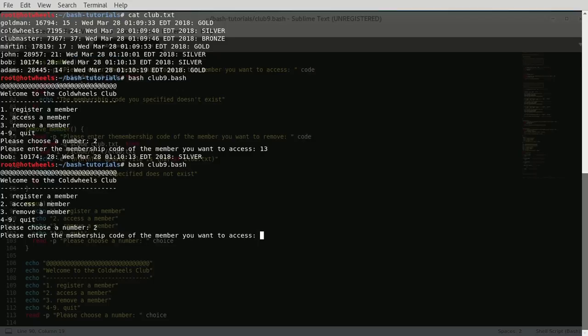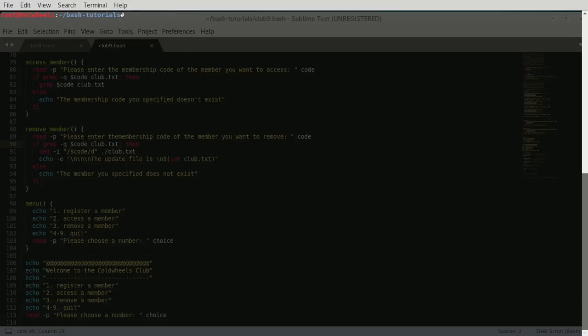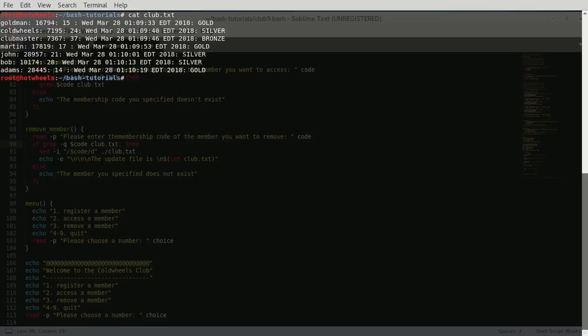And that's why if we want to access, for example, EDT, and EDT is found in every line, we're going to get the whole file. And that's why when we cat club.text, and let's say sed, and let's say someone's code is 2018.